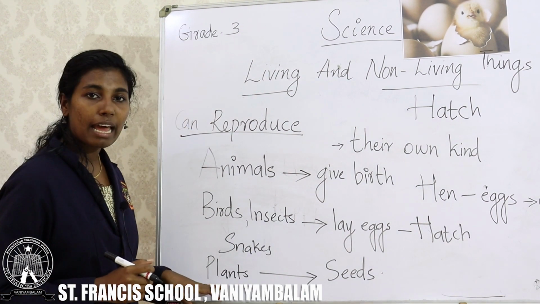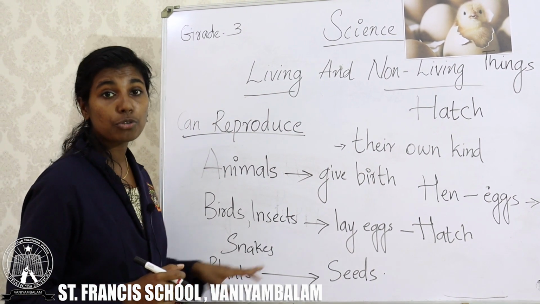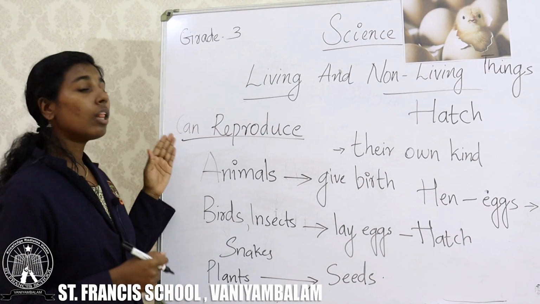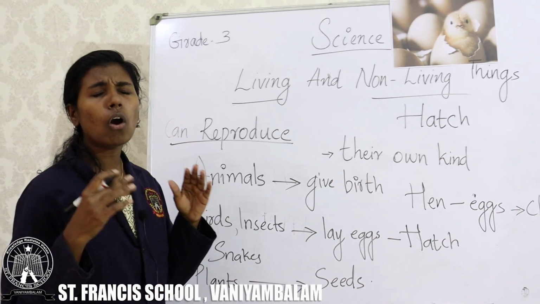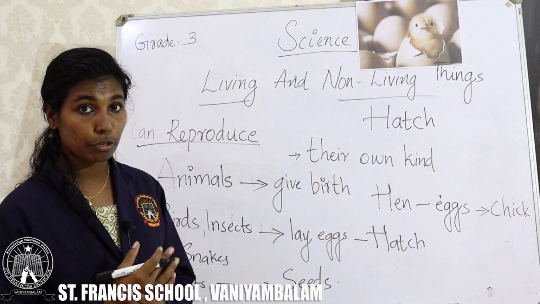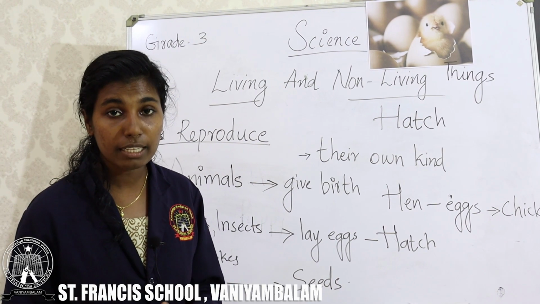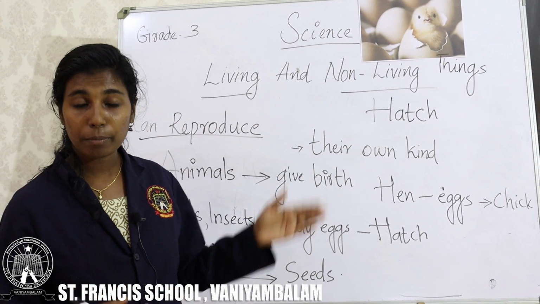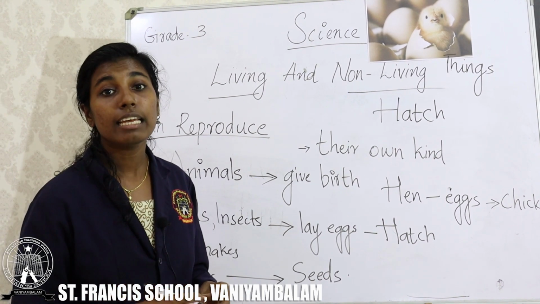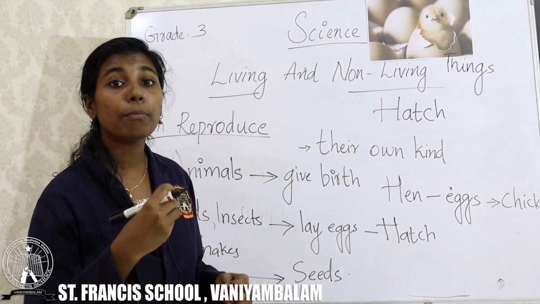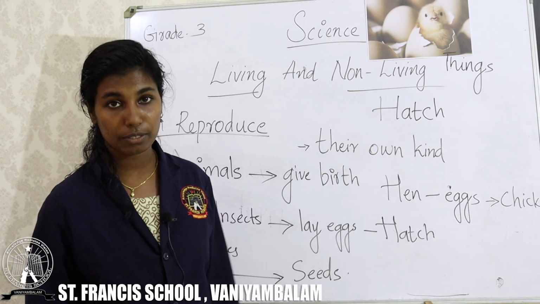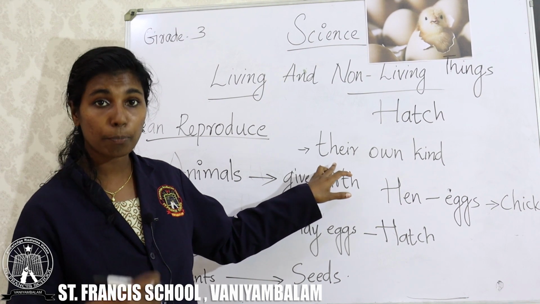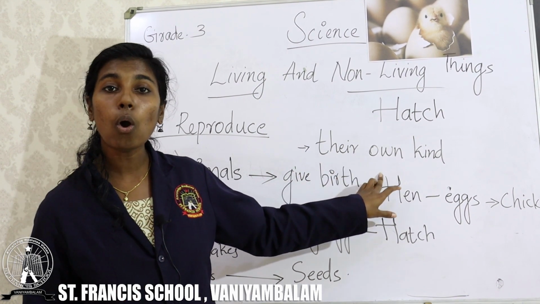So, all the living things can reproduce. Reproduction means the process in which living things produce their own kind.